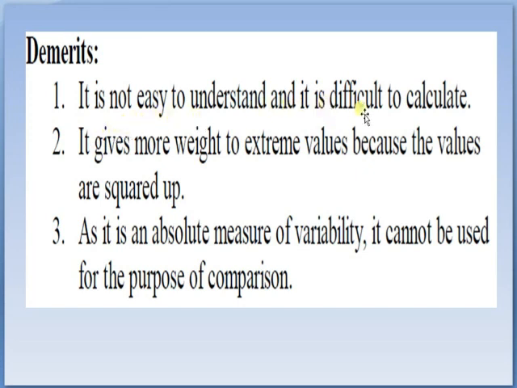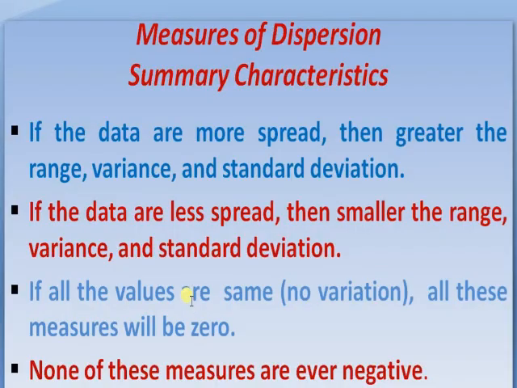Merits and demerits of standard deviation. It is rigidly defined and its value is always definite, based on all the observations, and the actual signs of deviations are used. As it is based on arithmetic mean, it has all the merits of arithmetic mean. It is the most important and widely used measure of dispersion. It is possible for further algebraic treatment. It is less affected by fluctuations of sampling and hence stable. It is the basis for measuring the coefficient of correlation and sampling and regression and so many statistical methods.